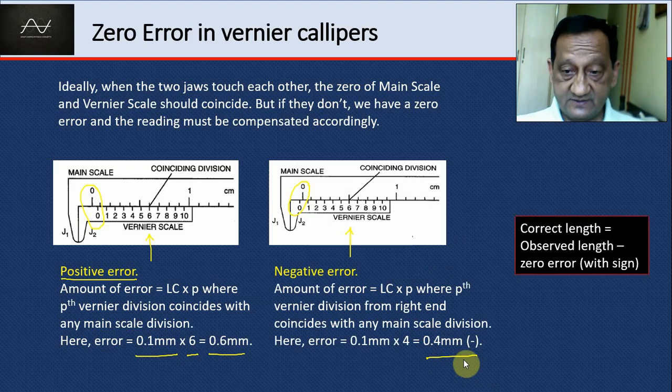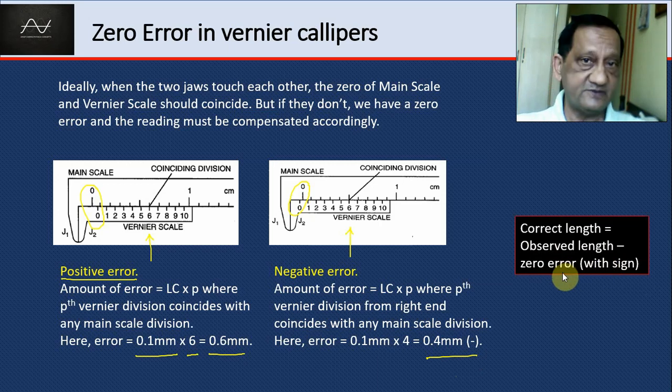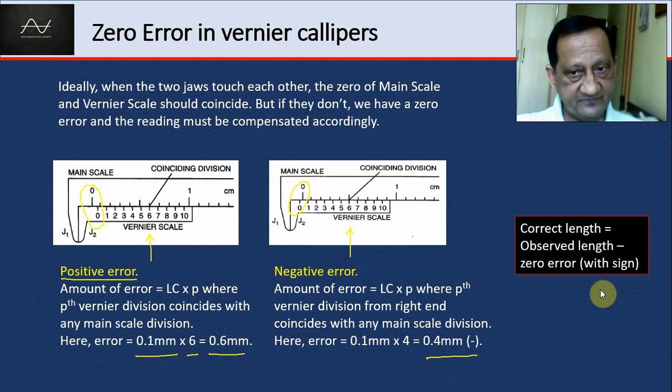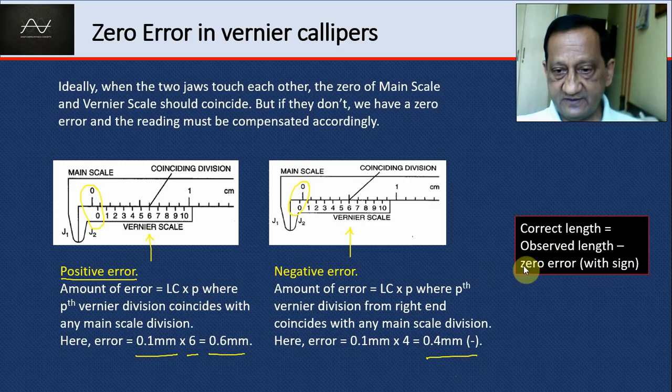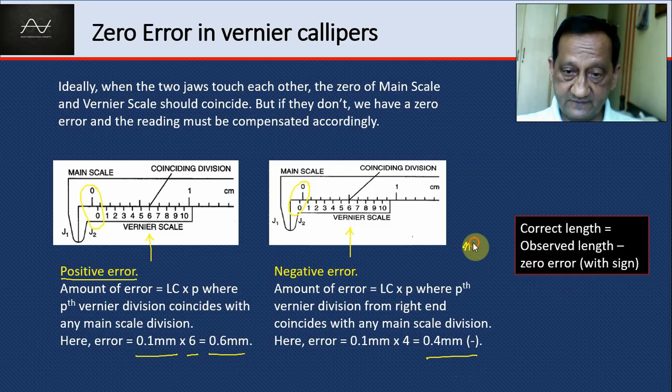The correct length is the observed length that you read minus the zero error with its sign. So if it is a negative error, when you put the negative sign, then the correct length becomes more than the observed length because there are two minus signs. When it is a positive error, then the zero error is positive here. So the correct length is a little bit less than the observed length. So make a note of this.